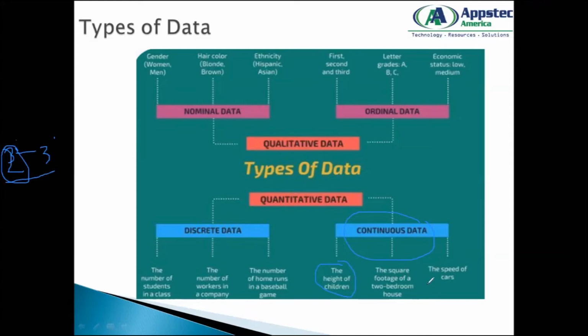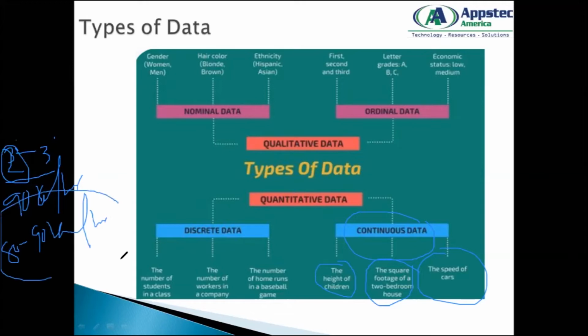Okay, let's say the square footage of 2 bedrooms, the speed of a car. So the speed of a car is continuous because it might vary. I cannot say my car speed is always 90 kilometers per hour. So how do you represent it? You might have an average speed. An average can be given as an interval as well. Let's say 80 to 90 kilometers per hour is my car speed. So that is continuous data.